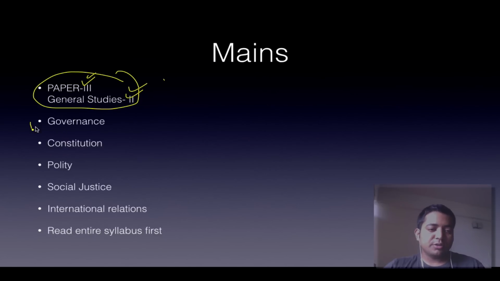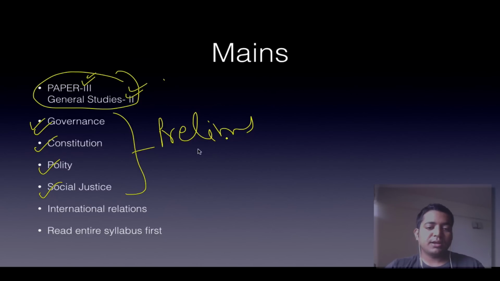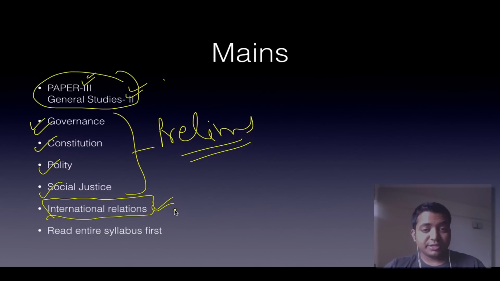In mains, the entire Paper 2 of General Studies, that is Paper 3 in actuality because Paper 1 is essay, includes governance, constitution, polity, social justice. They are all the same things as prelims, so the syllabus is by and large a big overlap. Then there are international relations, which are in addition to the existing syllabus of the preliminary examination, so you have to focus separately on them. For that, I'll take 1 or 2 classes at the end when the mains exam is coming.